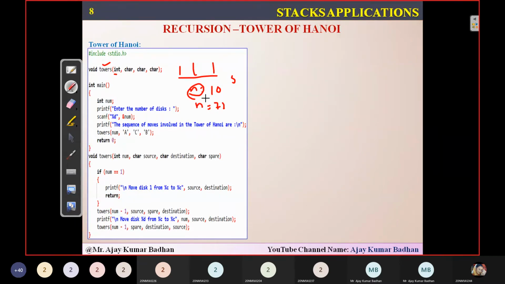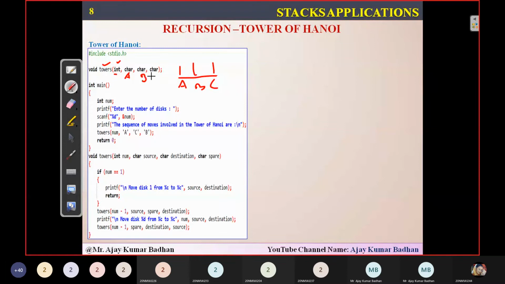So that n will be represented here, and this is a char for pillar number A. How many pillars do we have? A, B, and C. What is the condition? From A to C, I have to shift. So A, B, and C. Now the function. So int number, enter the number of disks. How many? Let us suppose 3. So I'm giving 3 disks here. So the sequence of moves involved. So what are the sequences we are taking here?